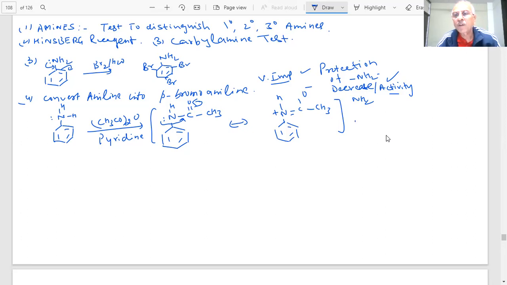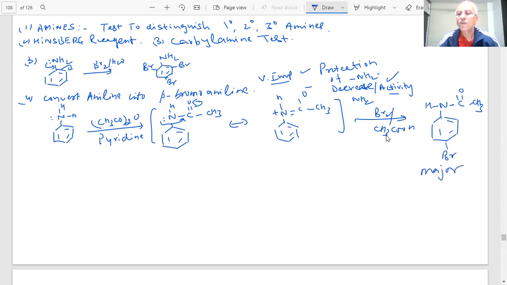And when you do the bromination now in the presence of an acid, what will happen, students? You are getting NHCOCH3 as a major product, students.